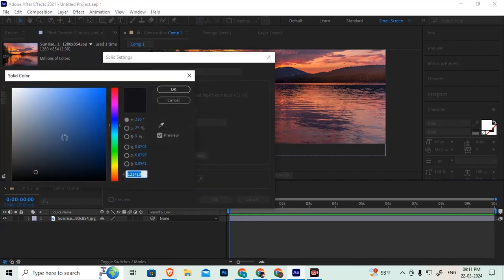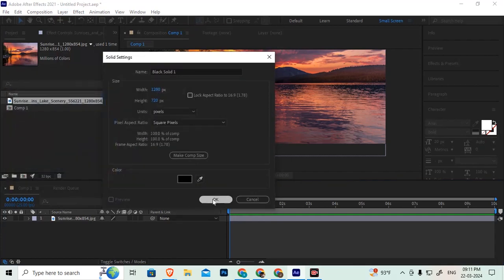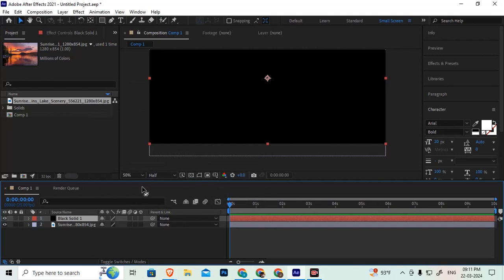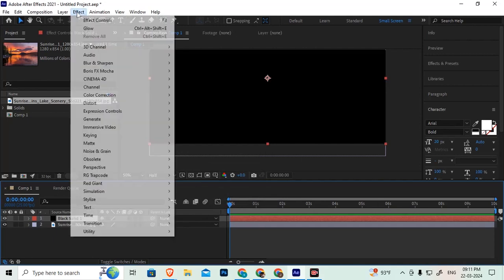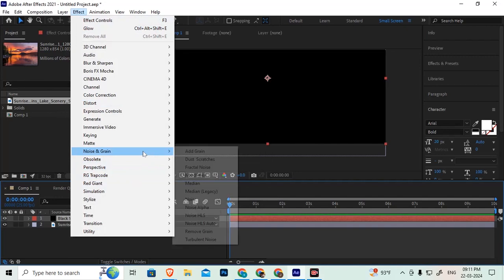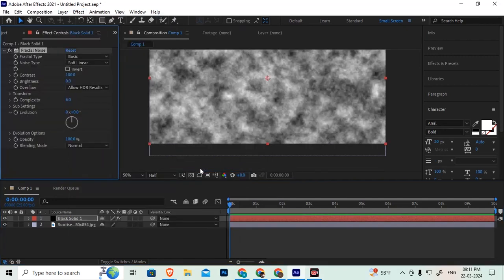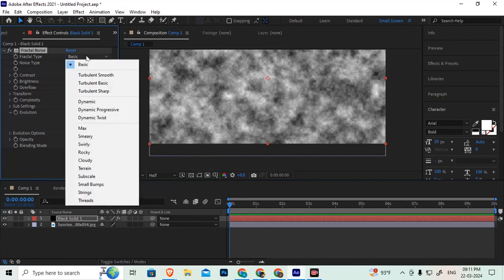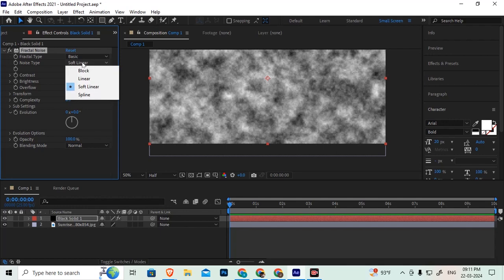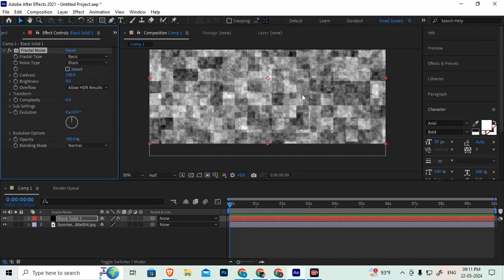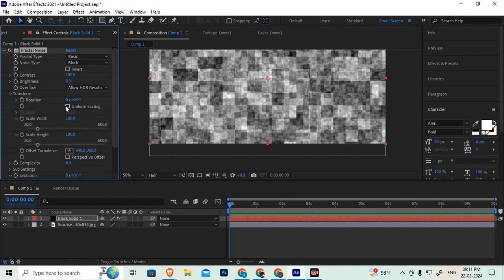So go with the same black color, click on OK. So on this noise and add fractal noise. So then at the soft linear, add blocking, add block. So then go to transform, remove the uniform scale.